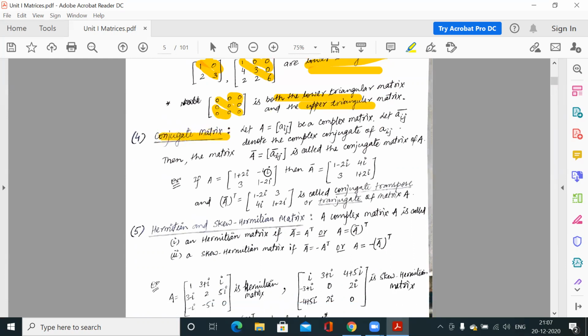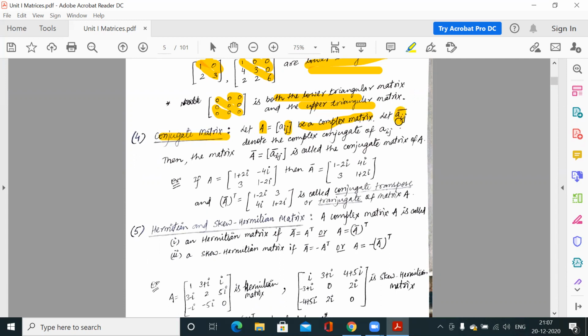Now the conjugate matrix. This conjugate operation is with respect to complex numbers. Suppose A equals Aij is a complex matrix. Now what is a complex matrix? A complex matrix is a matrix where at least one of the entries is complex. Aij represents the generalized element, meaning it represents each element of the matrix.